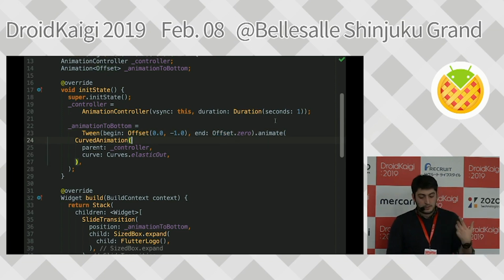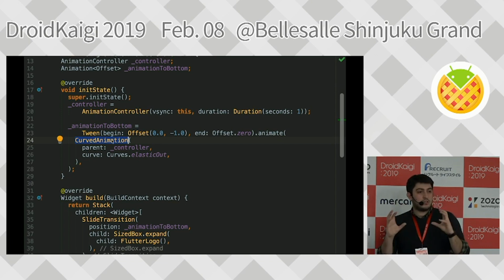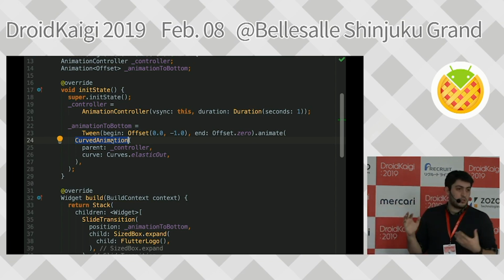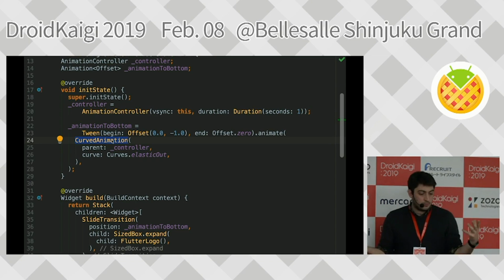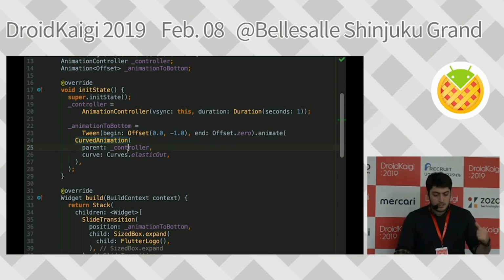And we said animate this, because right now this tween is animatable, so it's open to animate, but it's not animated yet. For this, we are using something called animate, and inside we provide an animation so it can use these values to send to a view. So I have this curved animation right now because, as I said, I wanted to have something jumpy. And what I did is I simply put the controller and said curves elastic out.